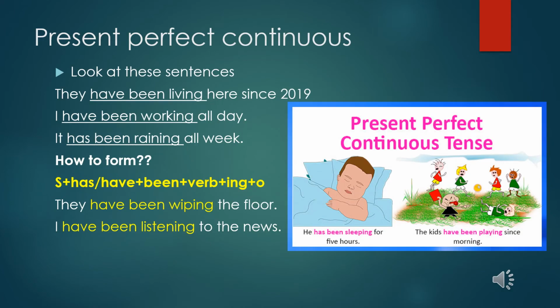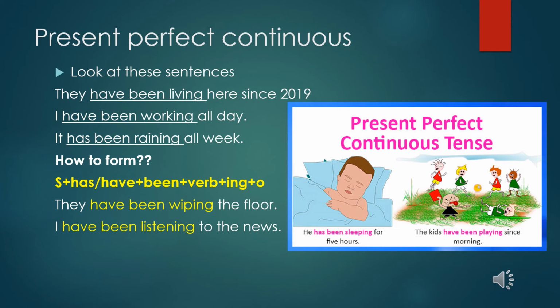Present perfect continuous tense. Look at these sentences. They have been living here since 2019. I have been working all day. It has been raining all week. So here it is like continuity. You can see that continuity of the action. Started in the past and the action is still continuing.